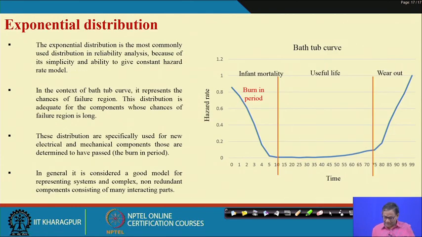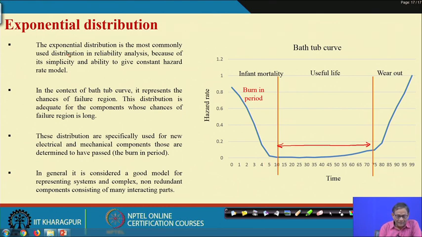So, I again rely on this hazard rate curve, because the exponential distribution and the constant failure rate have a huge relation. Basically, if the hazard rate is constant, which is the time of useful life, then you will see later that the failure density will be the exponential distribution.